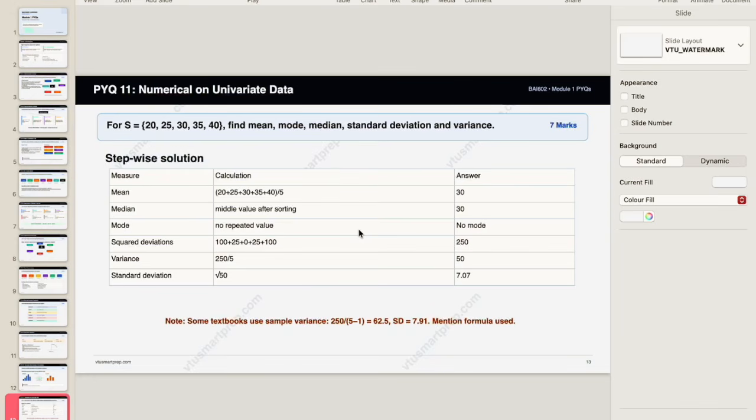And next, this is the example, where they are going to give you the data and tell you to calculate the mean, mode, median, standard deviation and variance. So this is just the example. If you just look at the slide, you will be able to understand how it is calculated and what the answers are. Formulas you'll find in the notes.